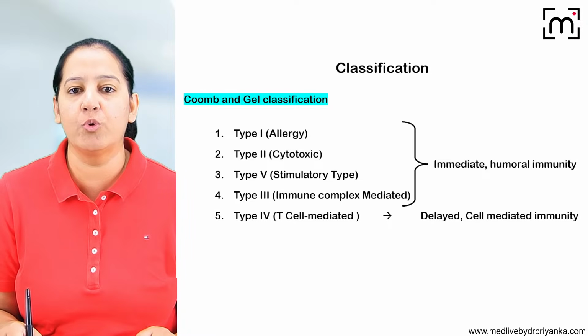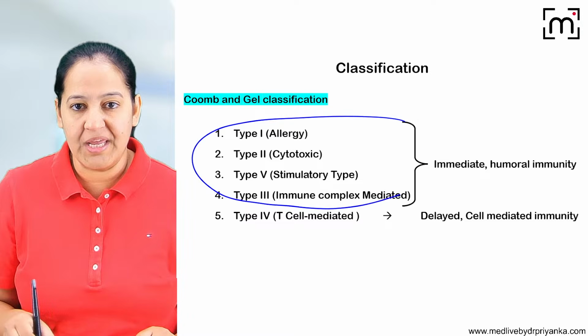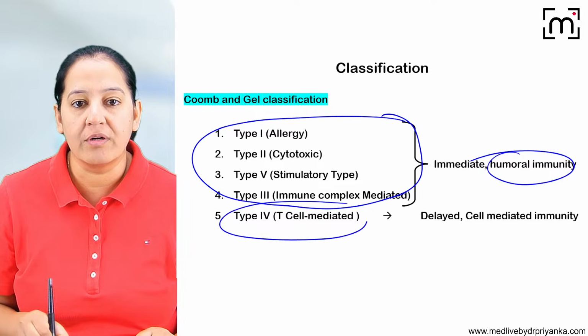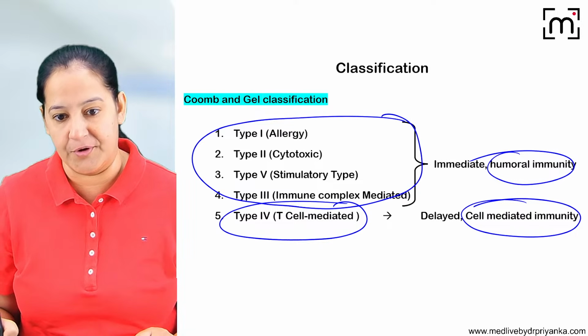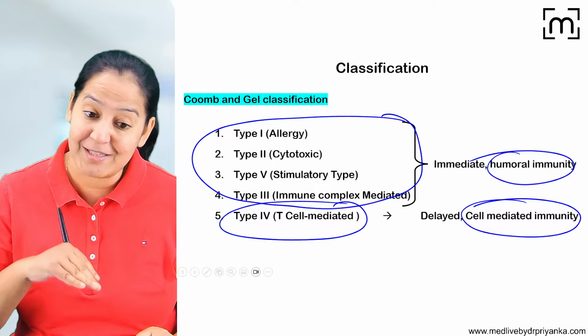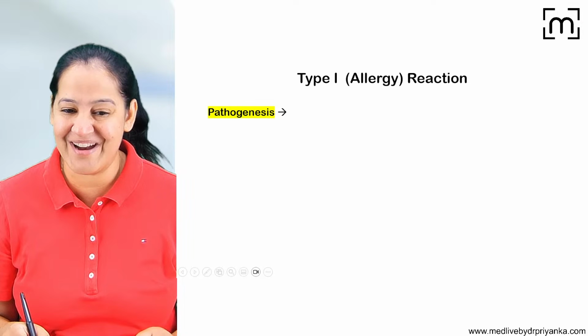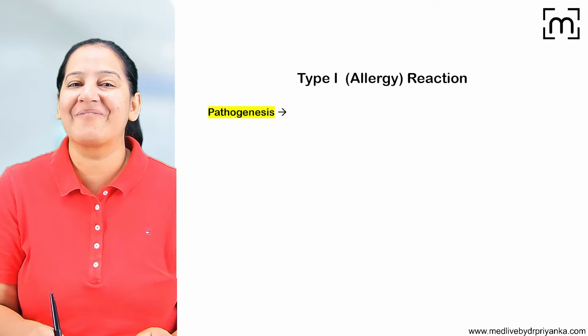So type 1, 2, 3: they involve humoral immunity. And type 4 involves cell-mediated immunity. So I will come to this slide again. Let me explain the mechanism. Let me start with type 1. Can I start with type 1? Everyone is ready? Give me a thumbs up. So let's start with type 1.